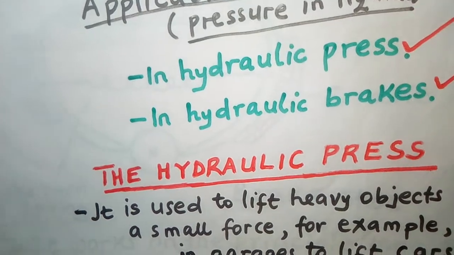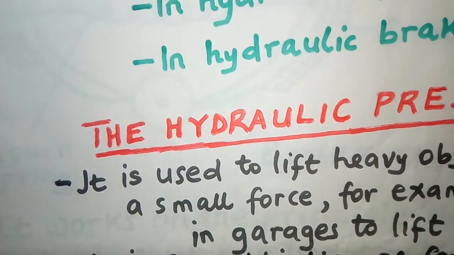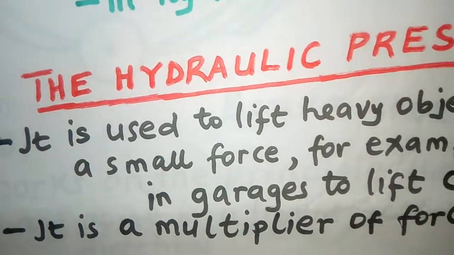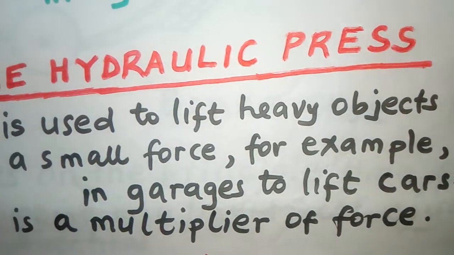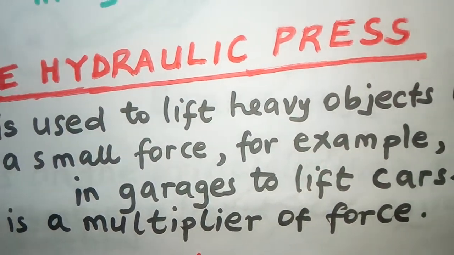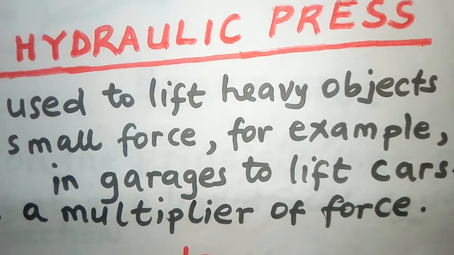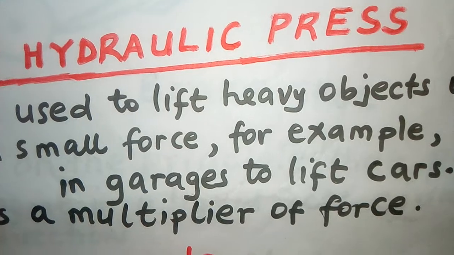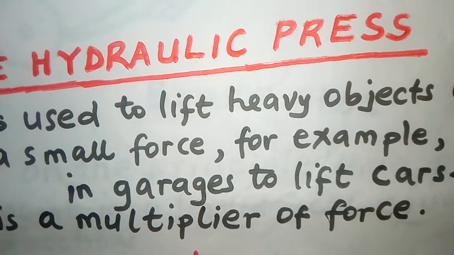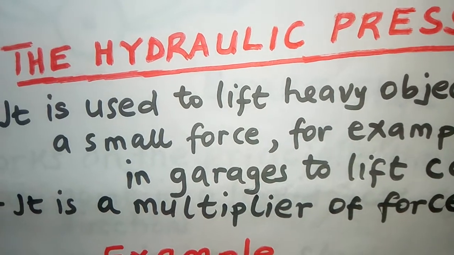So let's look briefly, before we look at how the structure is, at the uses. We are saying it is used to lift heavy objects using a small force, for example, in garages, to lift cars. A vehicle is a very heavy object, but you can lift it using a small force.